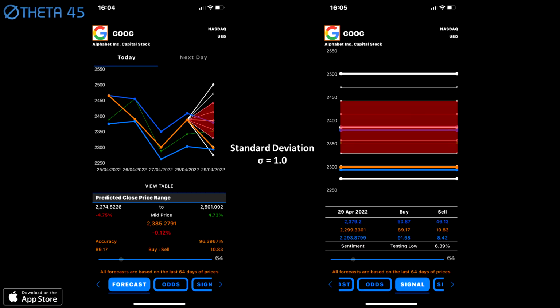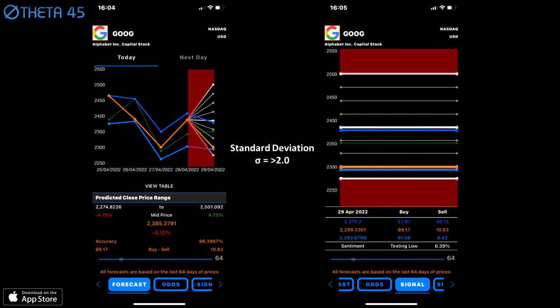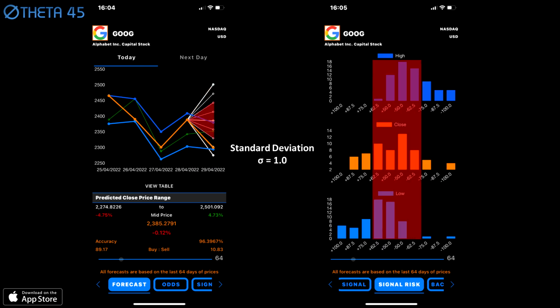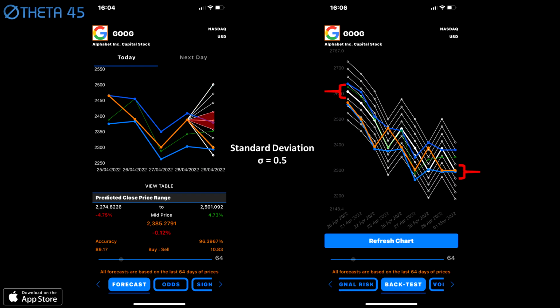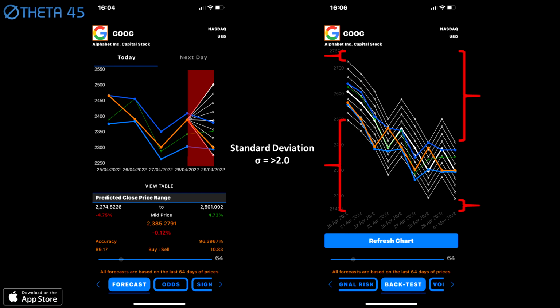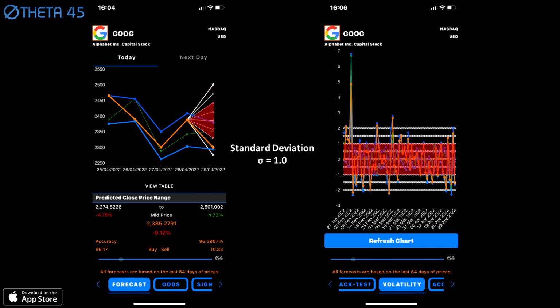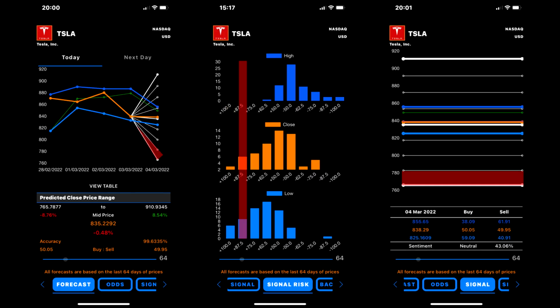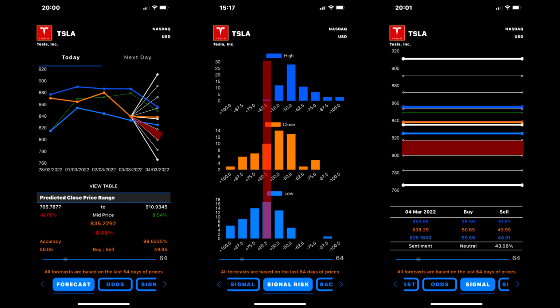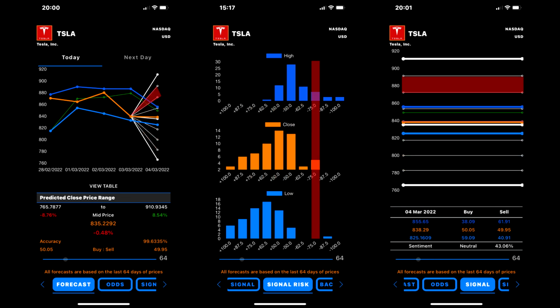The signal screen also shows the corresponding bands in the forecast range. These are the corresponding forecast ranges in the signal risk screen, the backtest screen, and finally the volatility screen. And in the next video we use these forecast ranges and the backtest screen to create a day trading strategy.